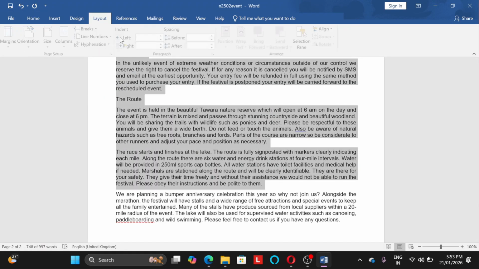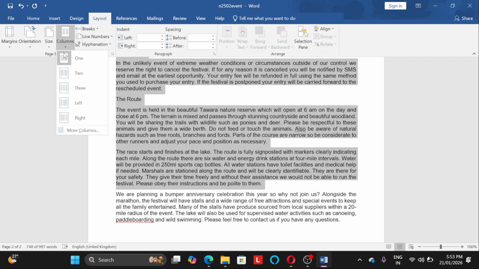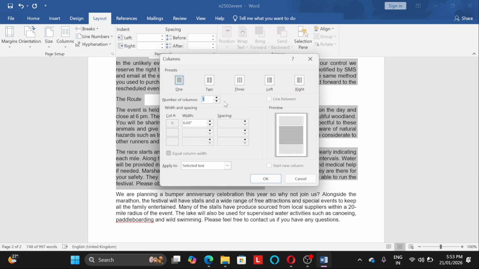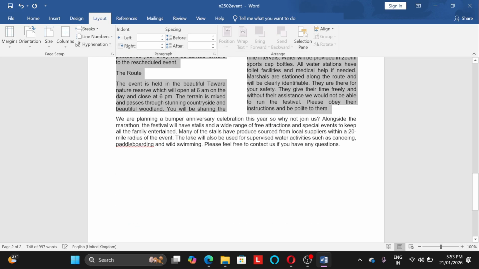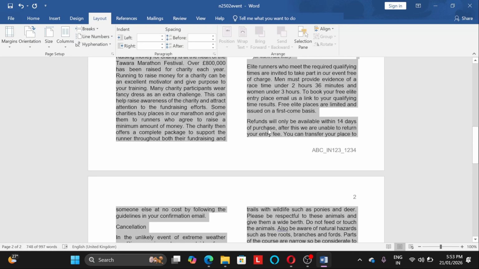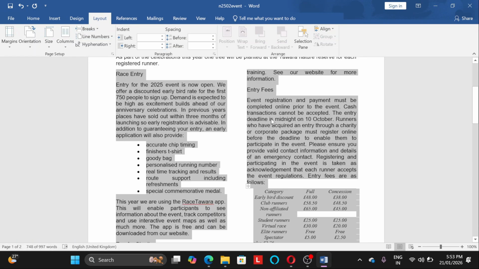Okay, so to do that, we will go to layout, columns, more columns, two columns, and here we go, 1.5 centimeter space, and press OK. Perfect. So here you can see the spacing is done. Now next,